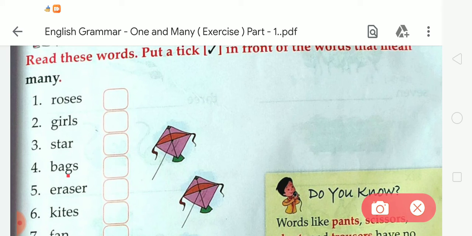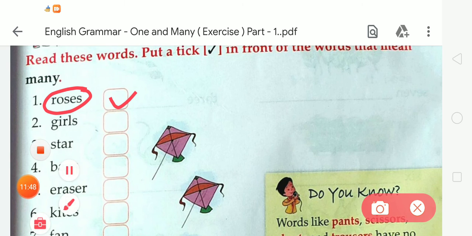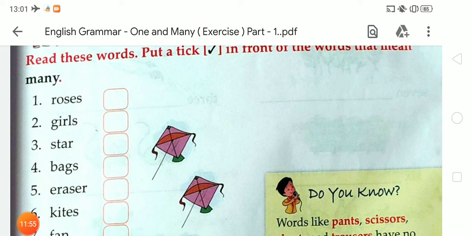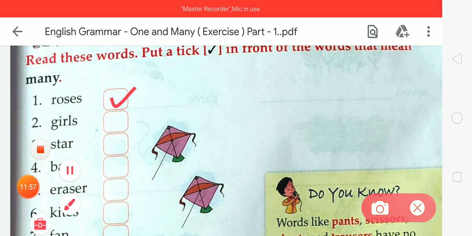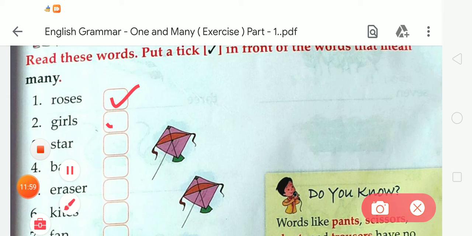It is plural form because as we can see at the end of this word, there is an s. So we have to say that this is plural form. So we have to take it.